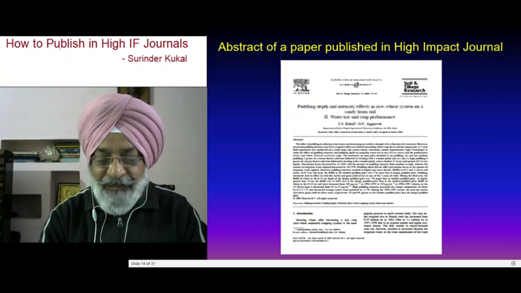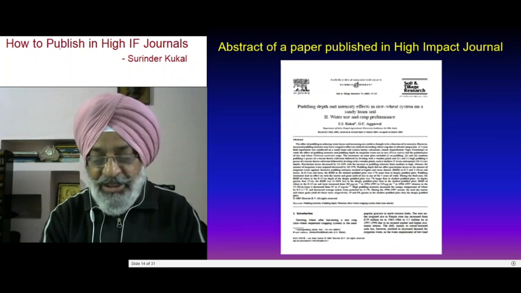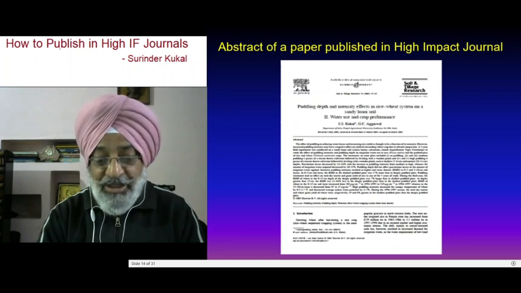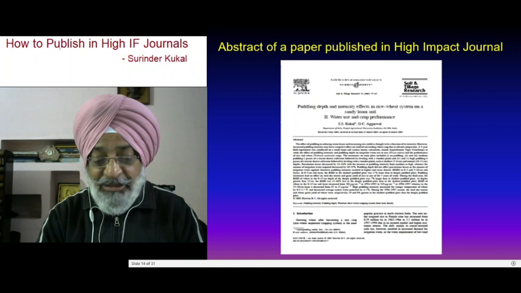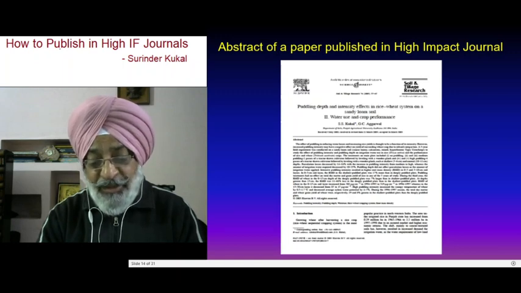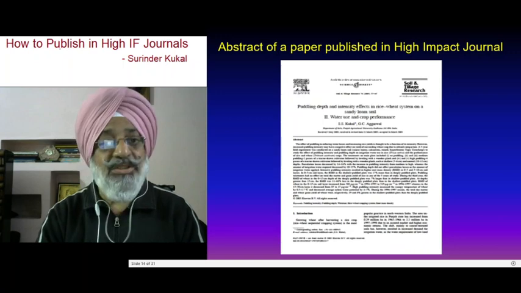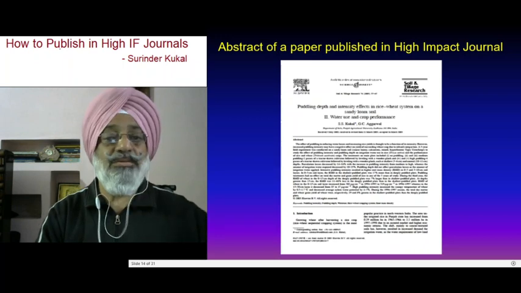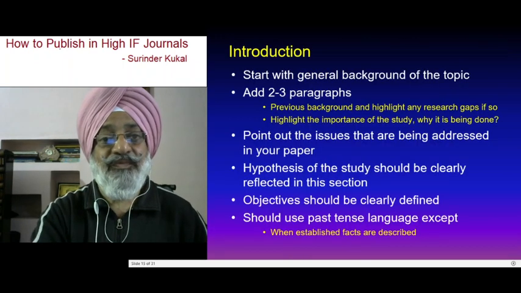Then I said a 3-year field experiment was conducted, and then I gave some treatments also, main plot treatments, subplot treatments. After giving the treatments I simply came down to the findings: percolation loss is decreased by this percent with increase in puddling intensity from medium to high. So then I gave the main findings in 6 to 8 lines. This is how to write an abstract.